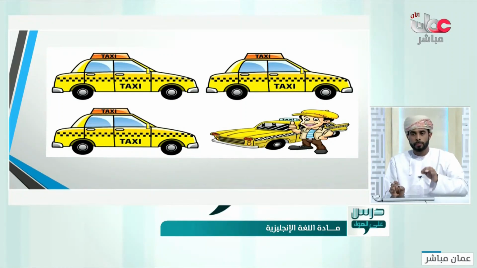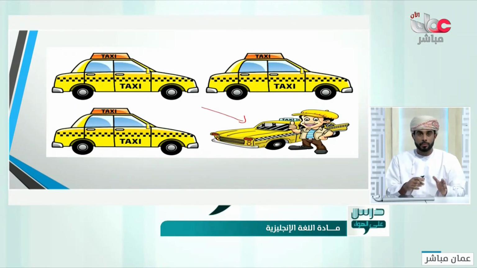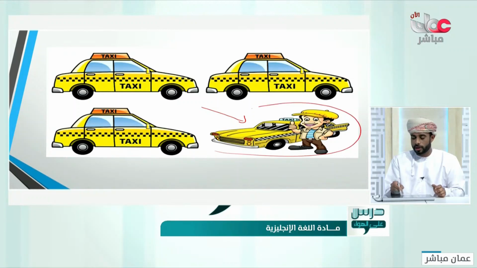But if I say to him, bring me the taxi, I know it, and the one who is listening to me knows which taxi I'm talking about. Define it. So he will go directly to that taxi because we know that taxi. Again, a taxi means any one of those. Just bring me a taxi, any taxi. But if I said, bring me the taxi, it means this particular one that we know. Good.